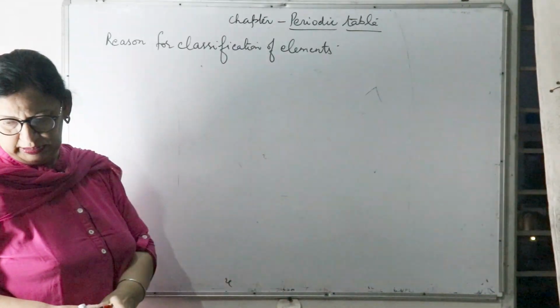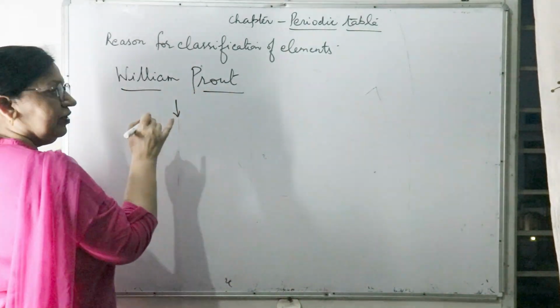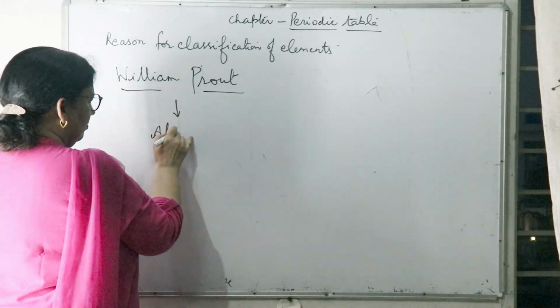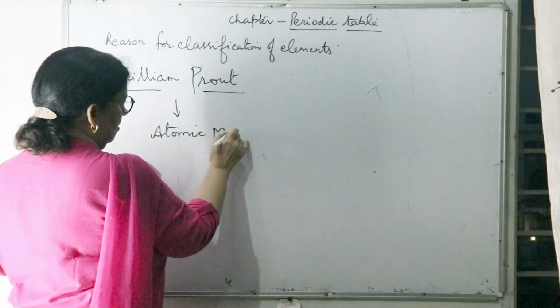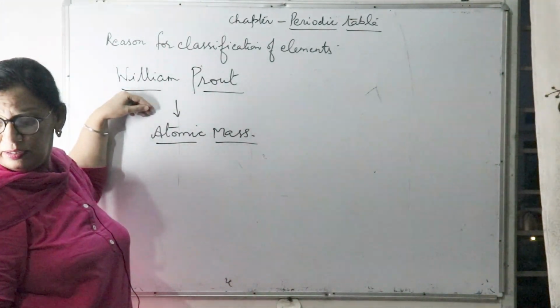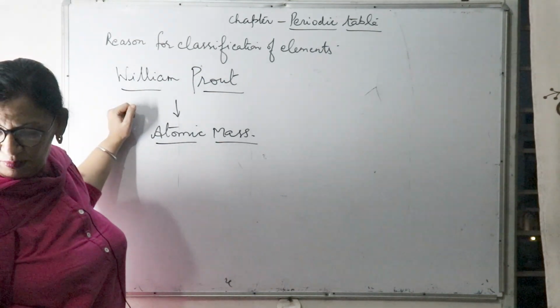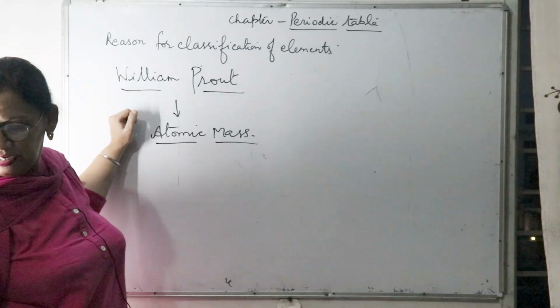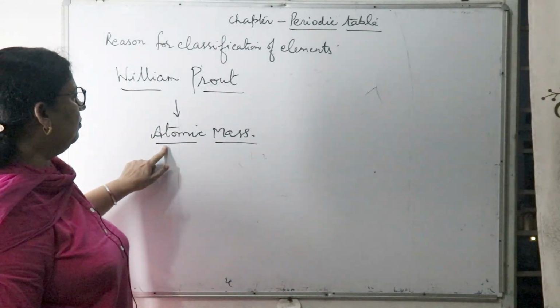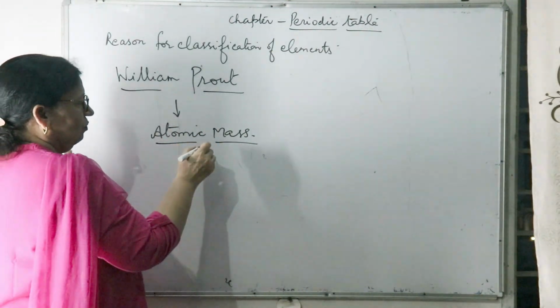William Prout, a scientist, classified elements on the basis of atomic mass. He found that atomic mass is the best property, as the atomic mass of an element never differs, and it could therefore be used as the property to classify elements. What is atomic mass?